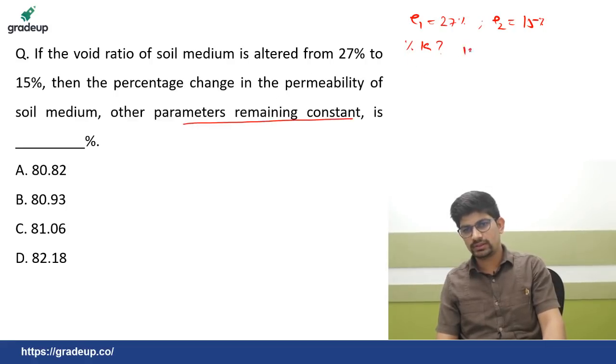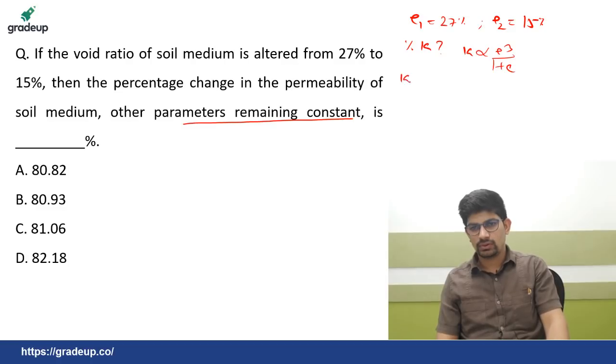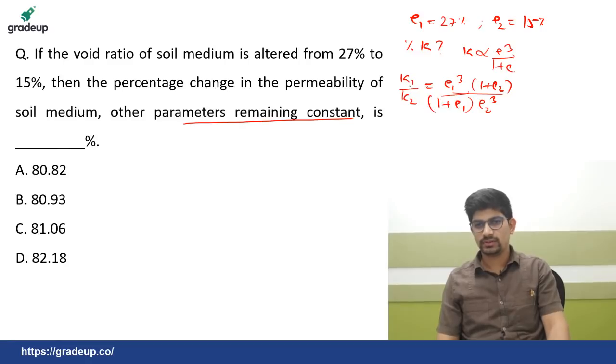So in this way you can say K is directly proportional to e cube upon 1 plus e. So K1 by K2 will be equal to e1 cube upon 1 plus e1 into e2 cube into 1 plus e2. So this will be the expression. So I am writing K1 is directly proportional to this and K2 will be directly proportional to this. So if you take the division, this will be the expression.